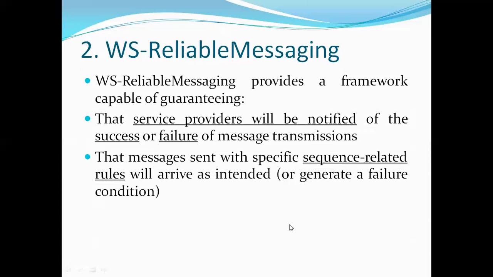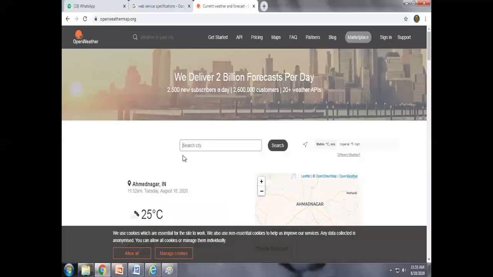And the sequence is also important. You will get the messages in a particular sequence. If you are getting more than one message, you will get them in sequence, and that is managed with the help of the reliable messaging extension. So see here, this is the weather forecasting site. They are providing 20 plus weather APIs, and here they want the city name.